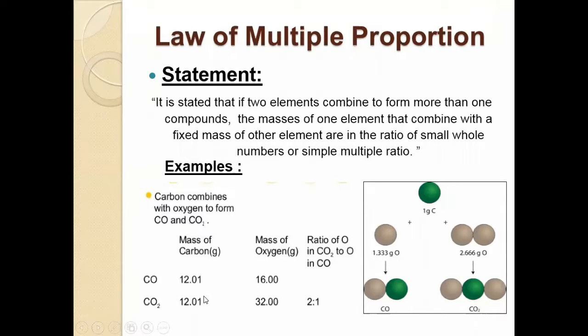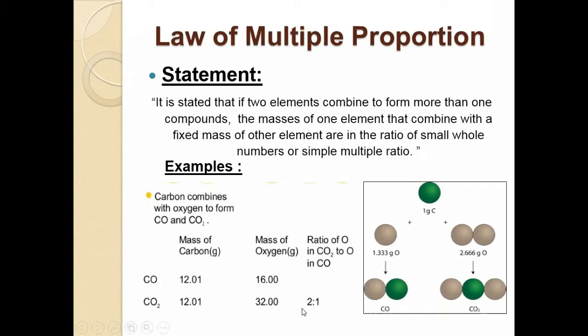But the mass of oxygen in carbon monoxide is 16, because here is only one atom, and in carbon dioxide there are two oxygen atoms, so the mass is 32. The ratio of oxygen in carbon dioxide to oxygen in carbon monoxide is 2:1. In carbon monoxide is 1, and in carbon dioxide is 2.